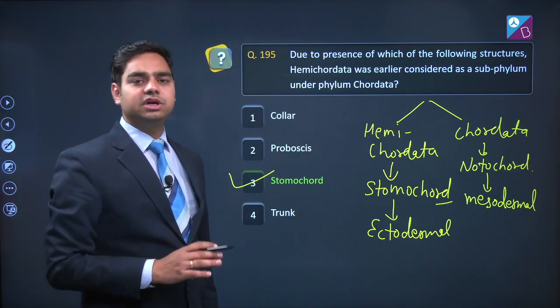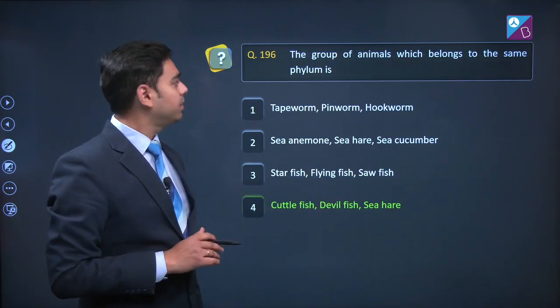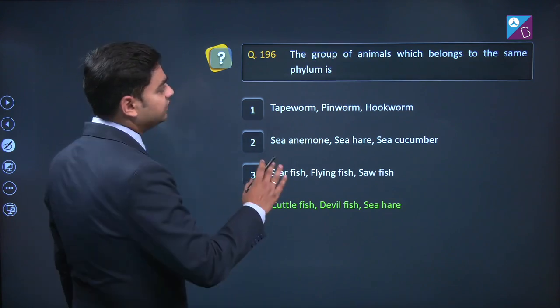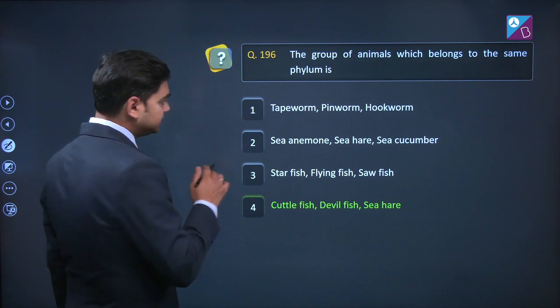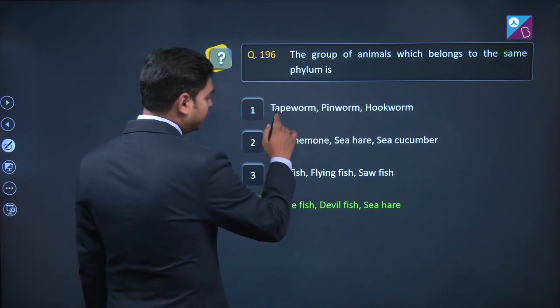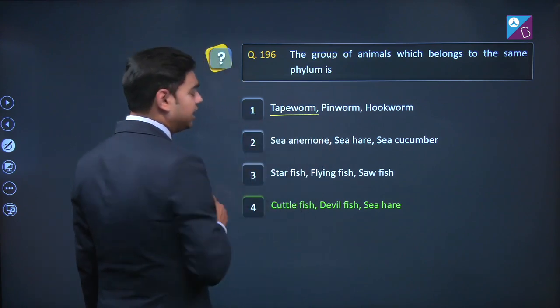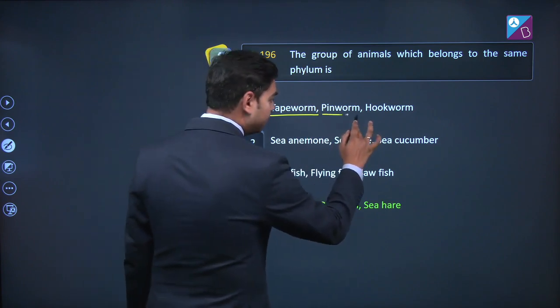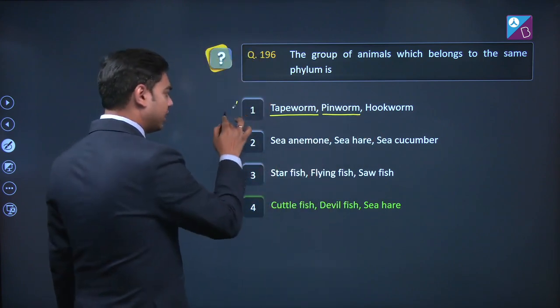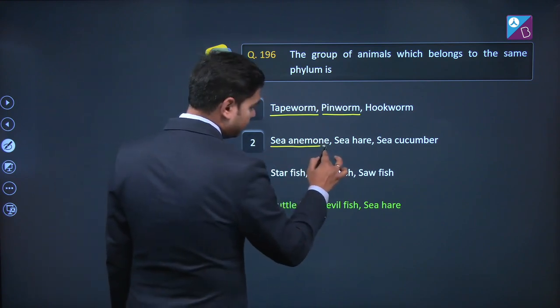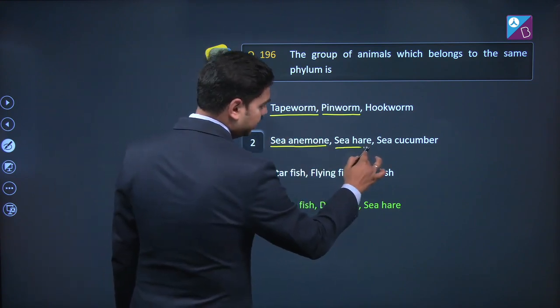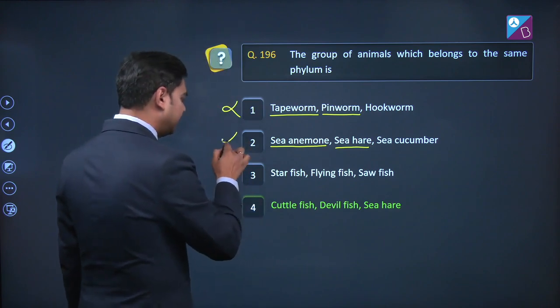Let's move to question number 196. The group of animals which belongs to the same phylum is, okay. First, tapeworm, pinworm. Tapeworm belongs to phylum Platyhelminthes, while pinworm belongs to Aschelminthes. So incorrect one. Next, sea anemone, Coelenterata, sea hare, Mollusca, again incorrect one.